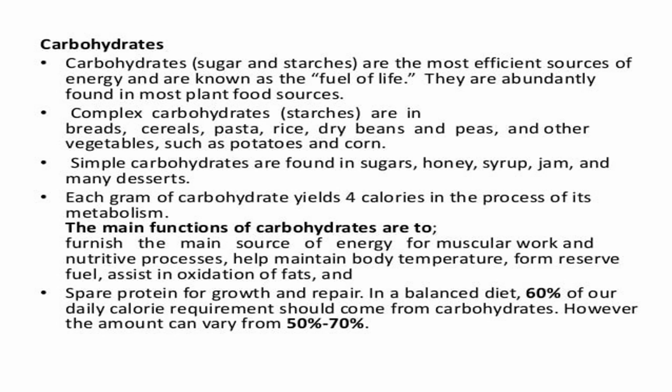Carbohydrates. Carbohydrates, such as sugar and starches, are the most efficient sources of energy and are known as the fuel of life. They are abundantly found in most plant food sources. Complex carbohydrates, such as starches, are in bread, cereals, pasta, rice, dry beans, and peas, and other vegetables such as potatoes and corn. Simple carbohydrates are found in sugars, honey, syrup, jam, and many desserts.